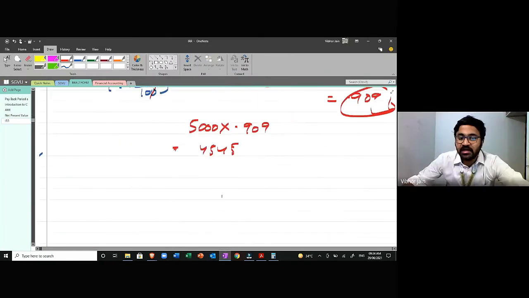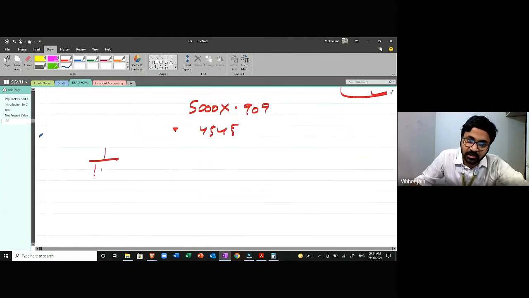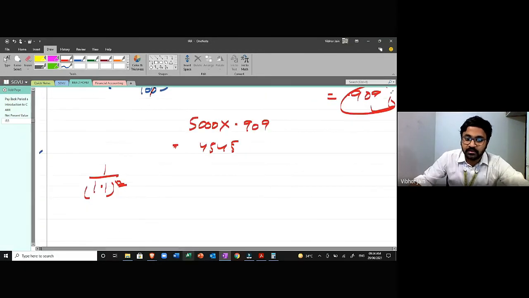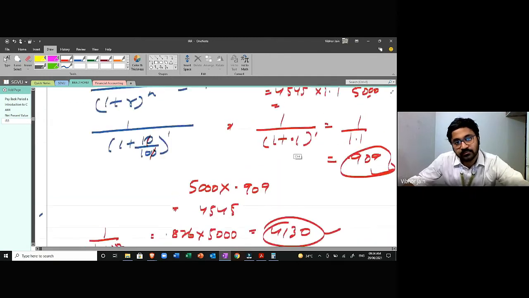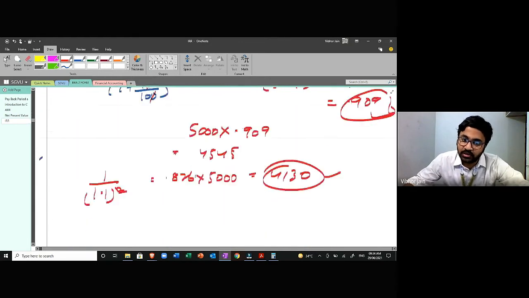Yes, sir. Same way I'll calculate it for second year as well, and it would be 1 upon 1.1 raised to the power 2. That means what would be the value of this 5,000 if I received it today? I'll calculate 0.826 into 5,000. This will give me 5,000 into 0.826, which is 4130. And you're going to use these discounted cash flows for calculation. That is the only difference.